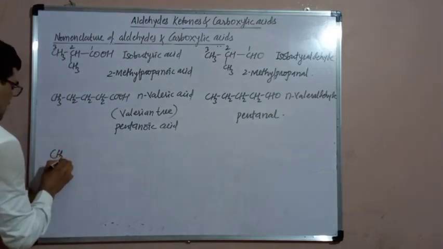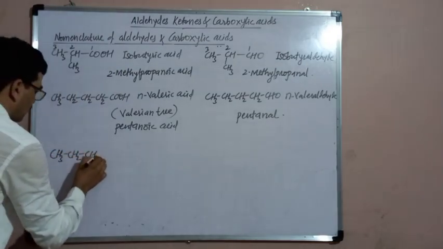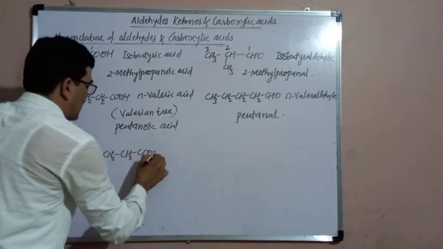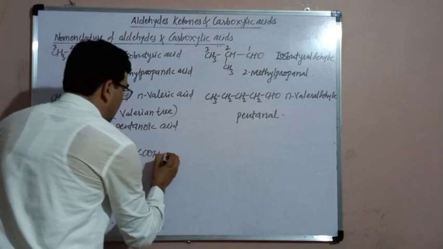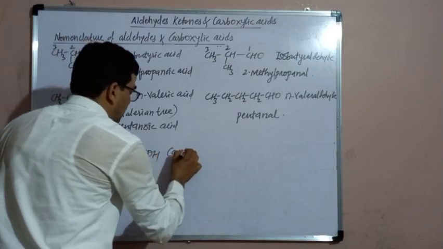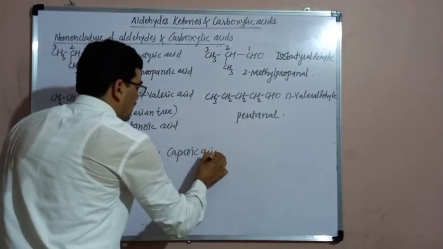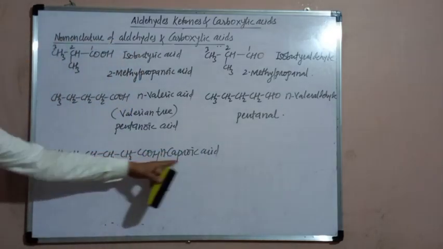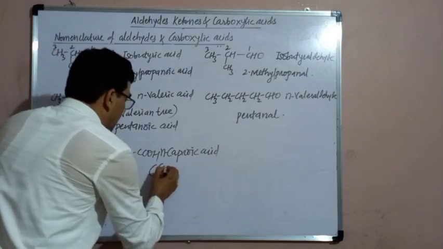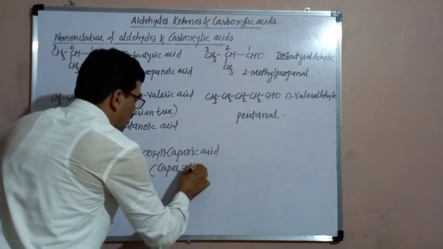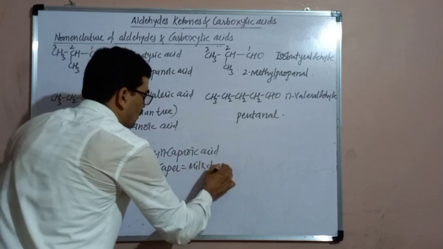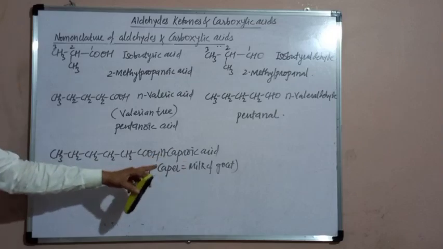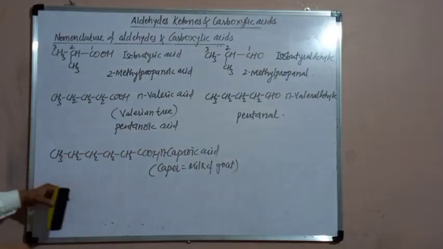Then the acid with 6 carbon atoms. The common name of this acid is caproic acid. A straight chain is there, therefore n-caproic acid. Its source is capra. Capra means milk of goat. It was originally obtained from the milk of goat, that is the capra, and therefore the common name is n-caproic acid.